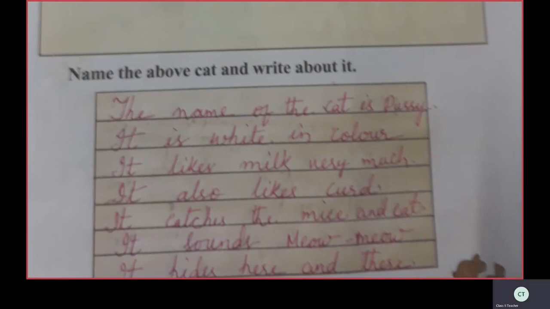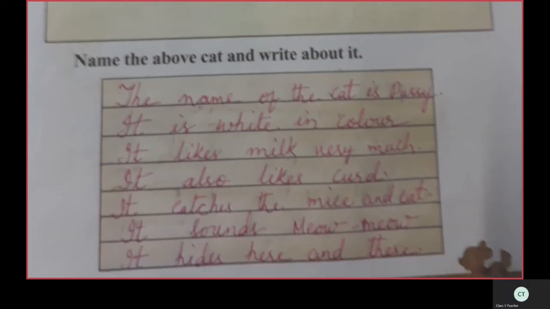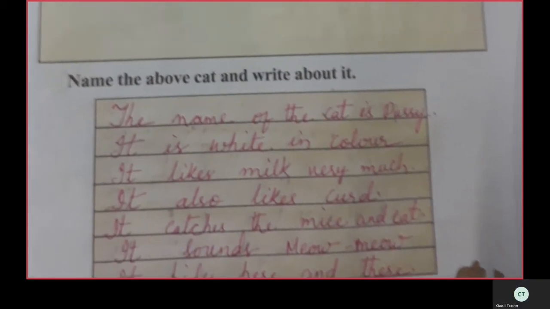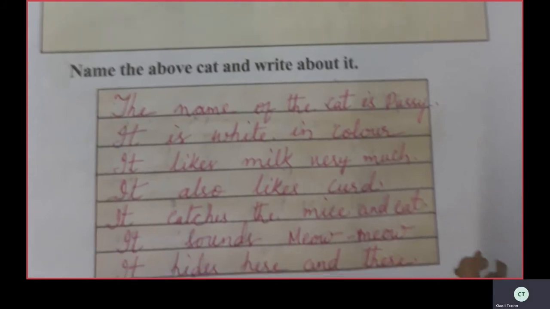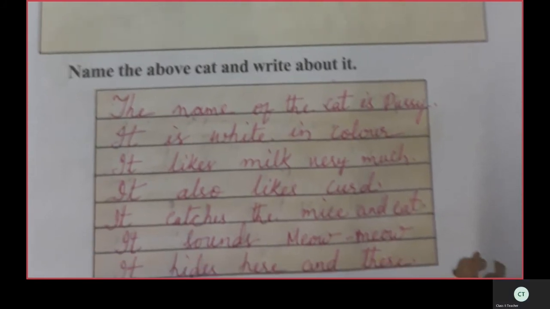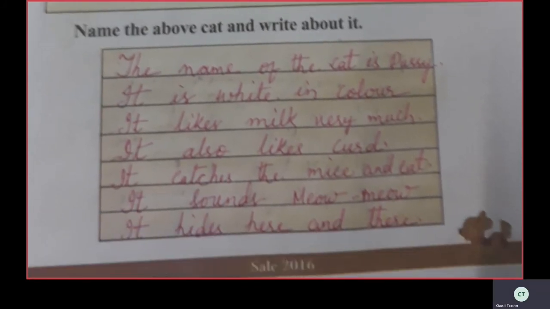It likes milk very much. It also likes curd, no, children? Cat likes milk and curd. It also likes curd.